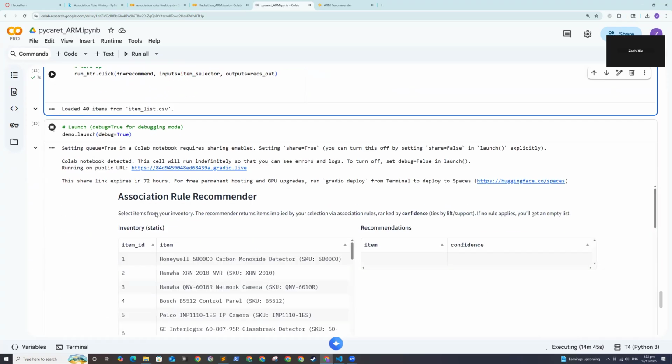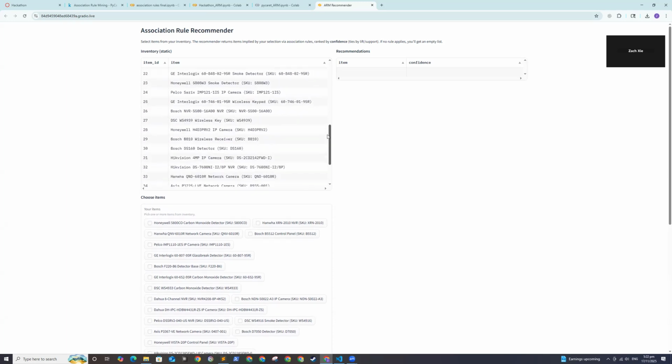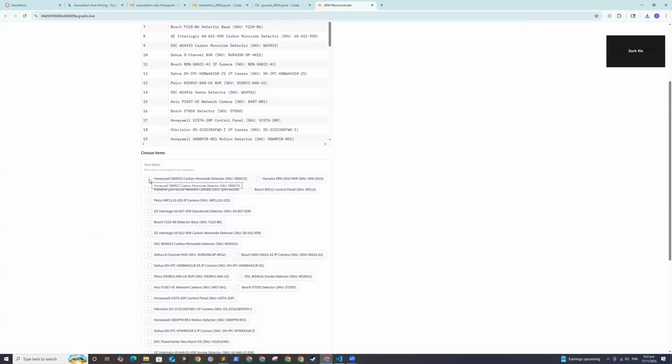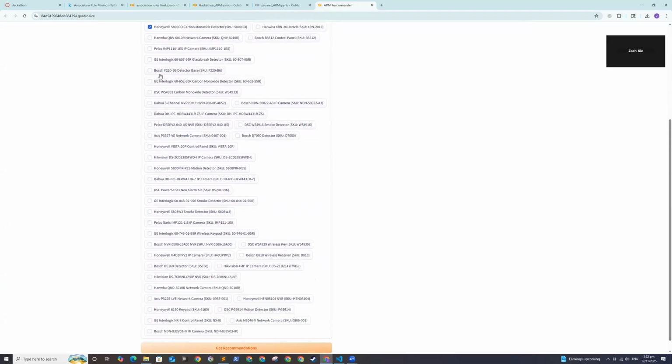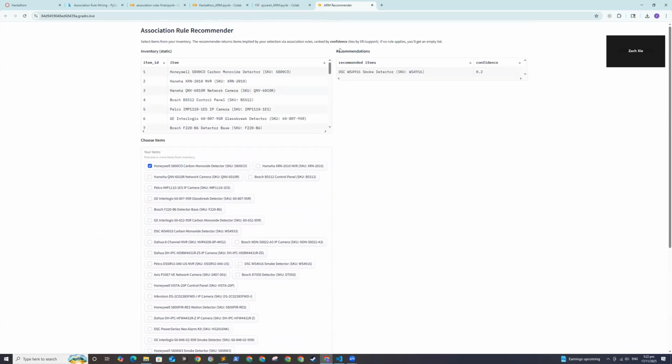Right here I've already launched the front-end demo with the debug mode on. This is the front-end UI. As you can see, I'm listing the static total of 40 unique items. This is our inventory, and here I can choose from them. This will be selectable items. Let's say I pick this one and send the request. And here I'm getting recommendations with the confidence.